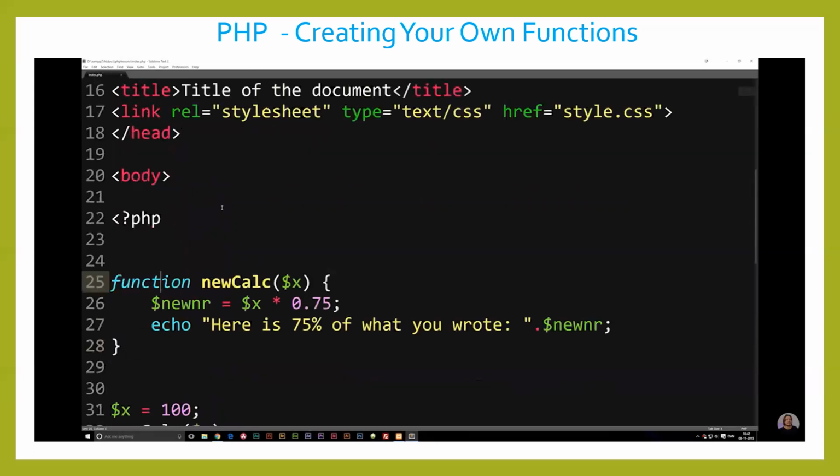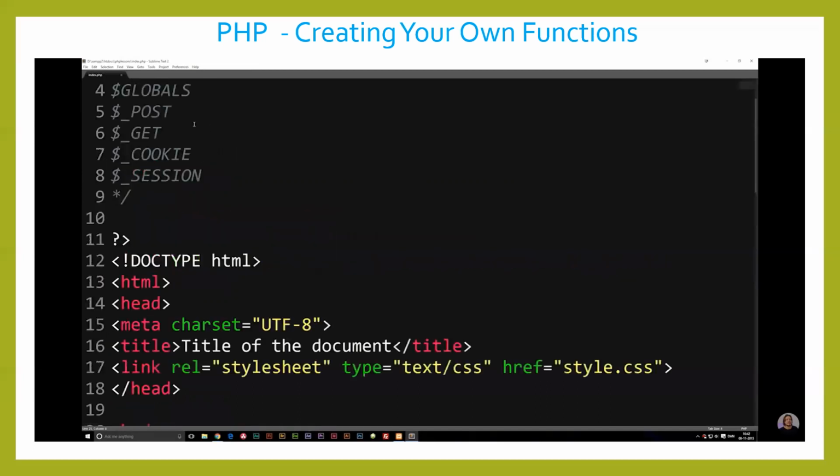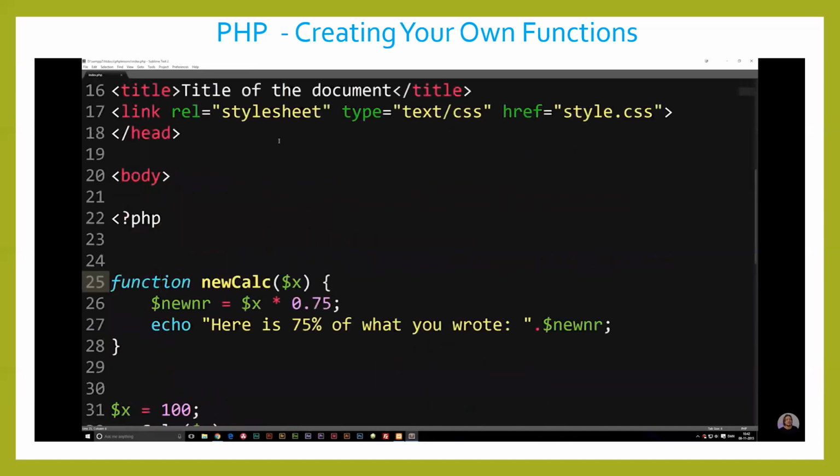Now, a typical thing to do is to include a document that has all your functions in it, at least one PHP document with all the functions related to maybe users, and one that's maybe related to, I don't know, calculations. So you can have some kind of system with your functions inside your website.